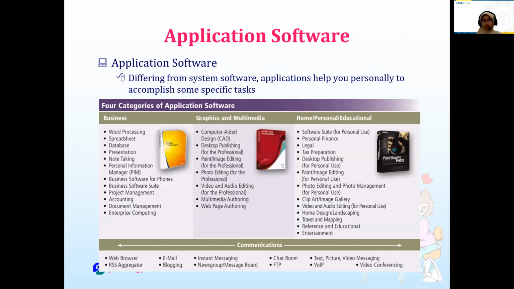Okay, and then the next one is application software. I think you already use application software and are more familiar with this one. Application software helps you personally accomplish some specific tasks, for business, graphics and multimedia, home, personal, education, email, and so on. So the keyword is helps you personally accomplish some specific tasks, for example typing, creating documents, making pictures or images, or video editing. We call this application software.